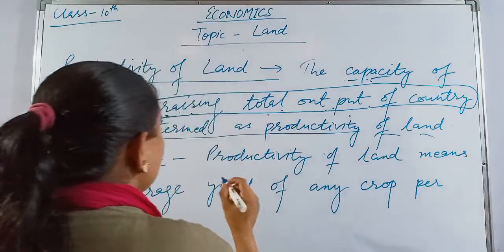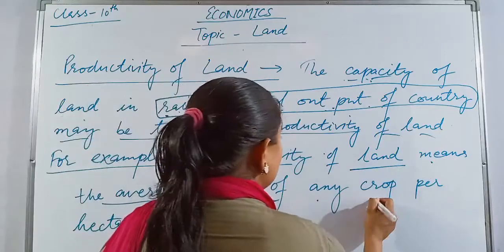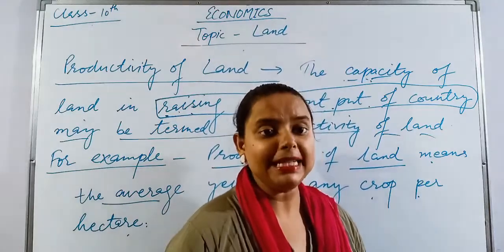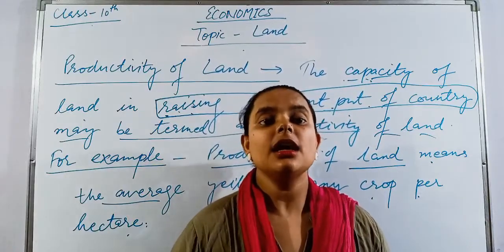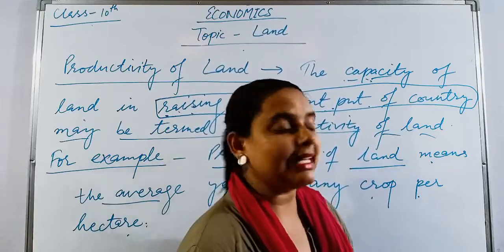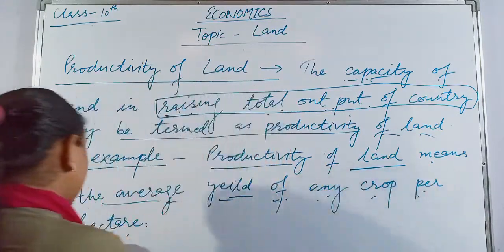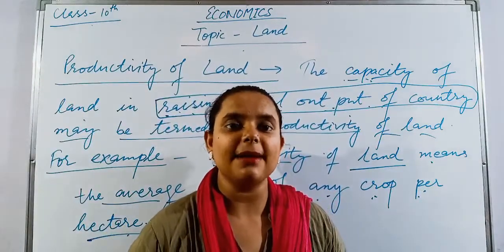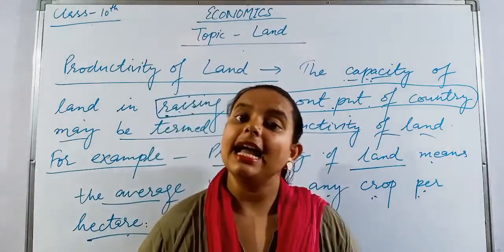Now see one example. Productivity of land means the average yield of any crop per hectare. In the agriculture sector, whatever crop per hectare the farmer is cultivating and is coming out, that will be considered as the productivity of that particular land. Again I am telling you, productivity means the average yield of any crop per hectare. If we have cultivated sugarcane, whatever amount of sugarcane comes out per hectare will be considered as the productivity of that agricultural land.